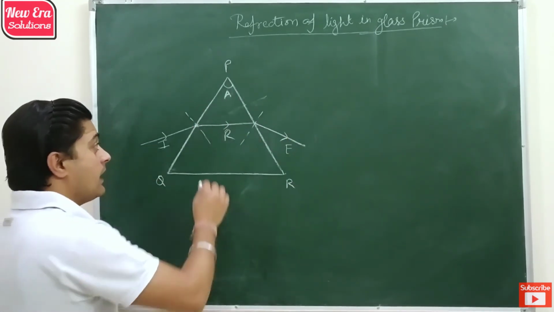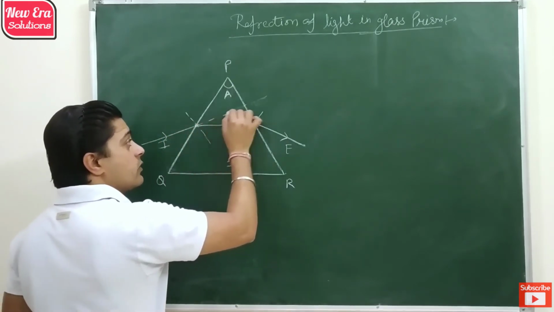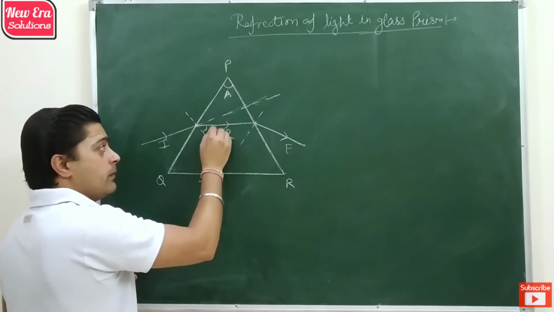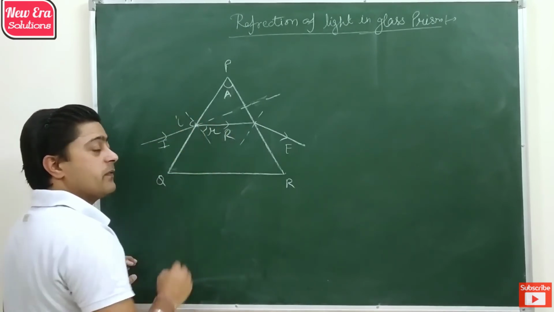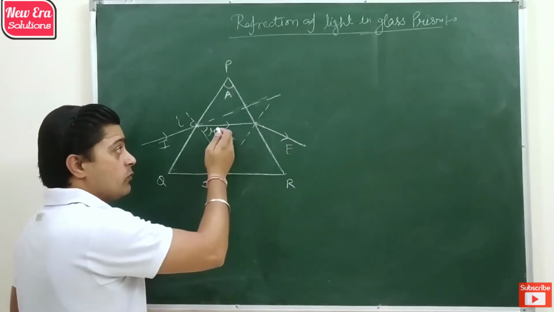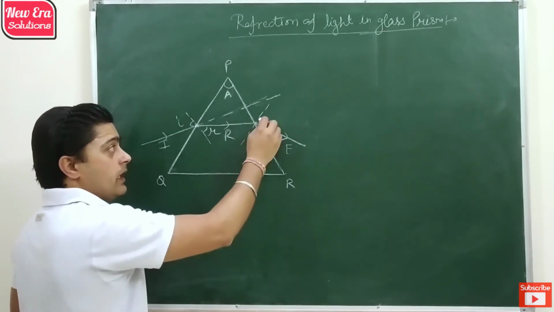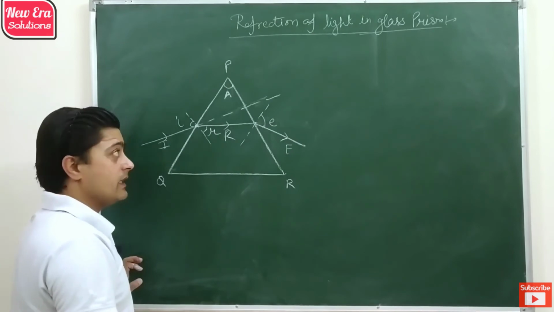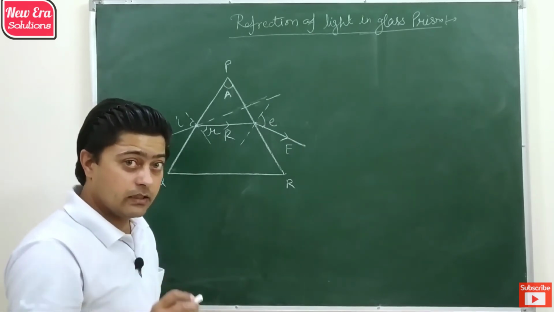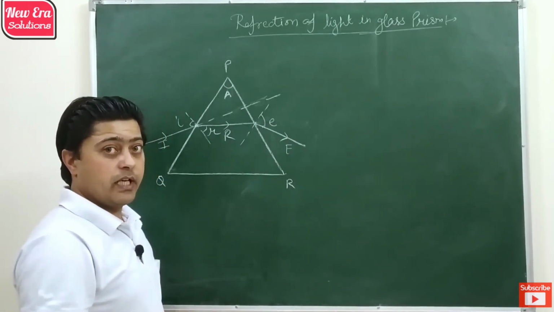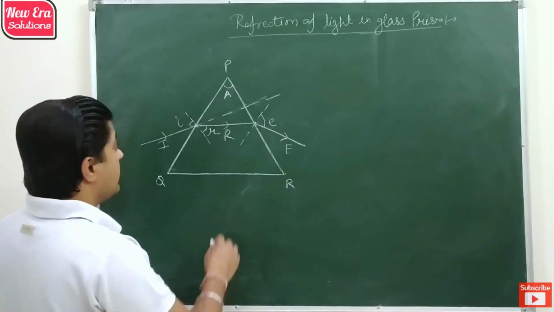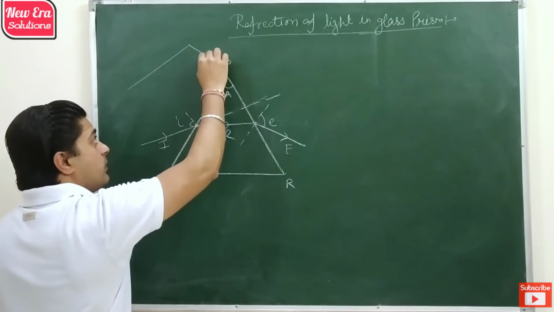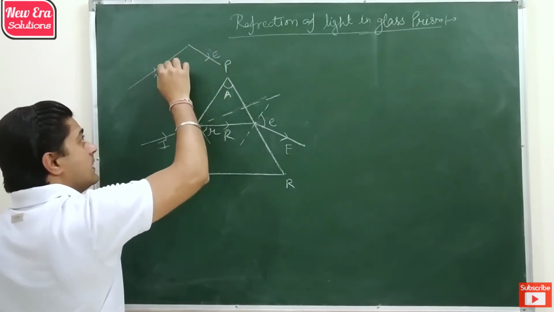So when light moves from rarer to denser medium, it moves towards the normal and makes angle of refraction, and when light moves from denser to rarer medium, it bends away from the normal and makes an angle of emergence. Then there is another angle which we have to mention, because the initial path of light is this and the final path of emergent ray is this.